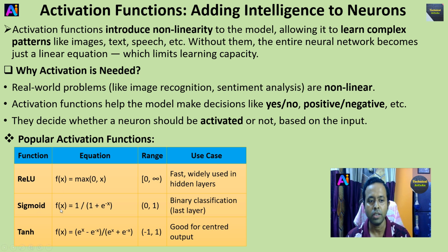Sigmoid: the function is f(x) = 1 / (1 + e^(-x)), range 0 to 1, and the use case is binary classification, in the last layer. Tanh: the equation is f(x) = (e^x - e^(-x)) / (e^x + e^(-x)), range from -1 to 1, and the use case is good for centered output, right? So these three are the most popular activation functions, right?